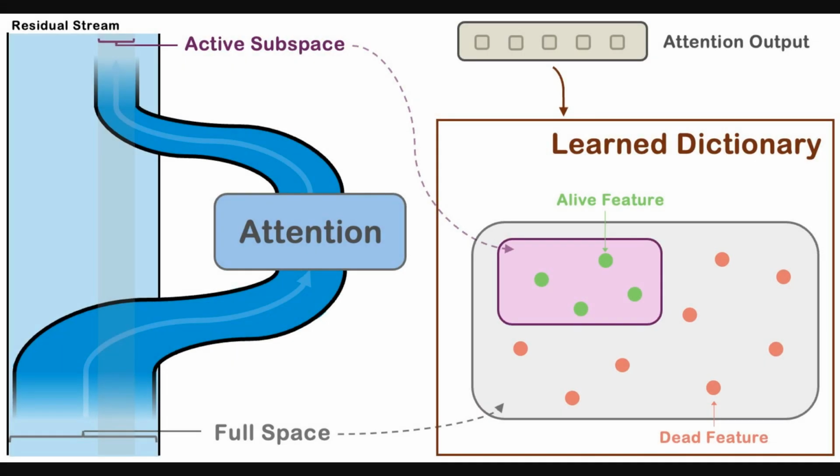Alright, the tweet highlighted the core claim, and Figure 1 now illustrates it visually. The diagram shows attention writing into a narrow active subspace of the residual stream, which means most variation lies in a few directions. The right panel depicts a learned dictionary where features aligned with the active subspace stay alive, while features pointing outside that subspace turn dead because they rarely receive signal. This mismatch explains why random initialization wastes capacity, so aligning features to the active subspace becomes crucial.